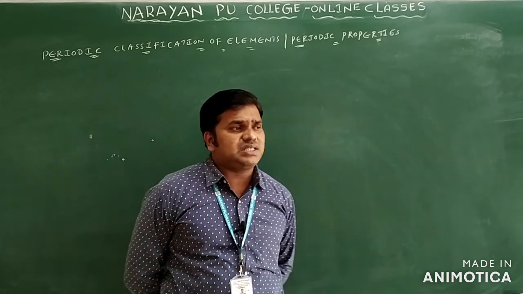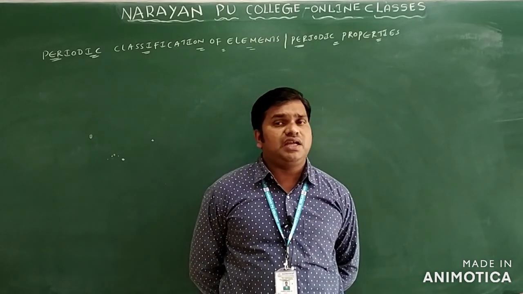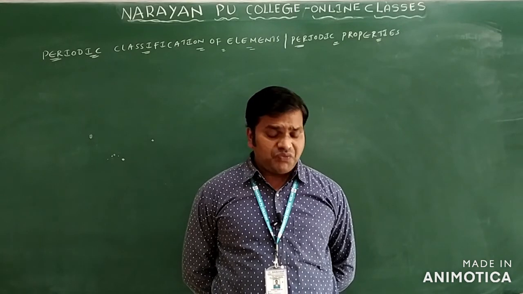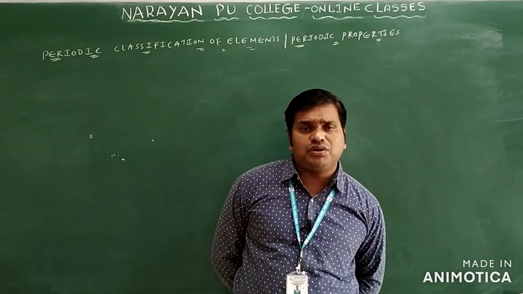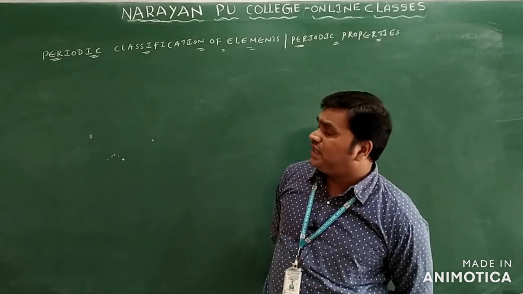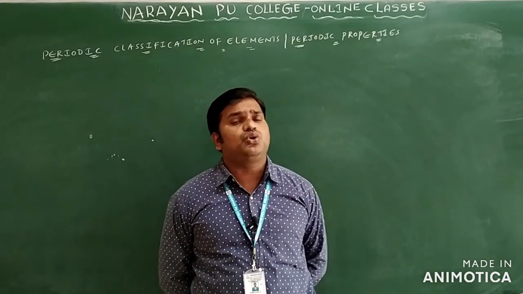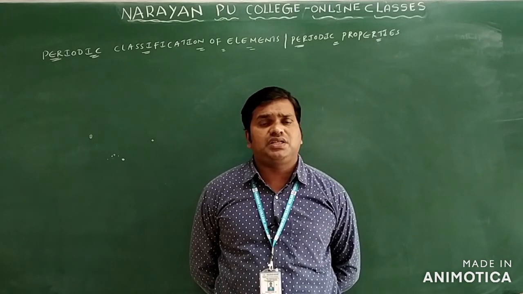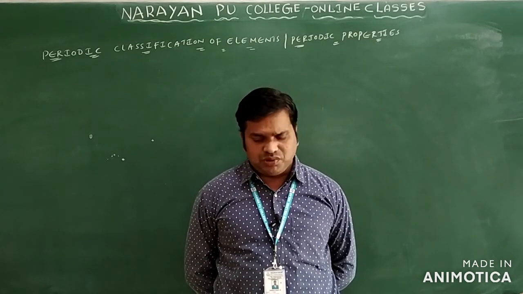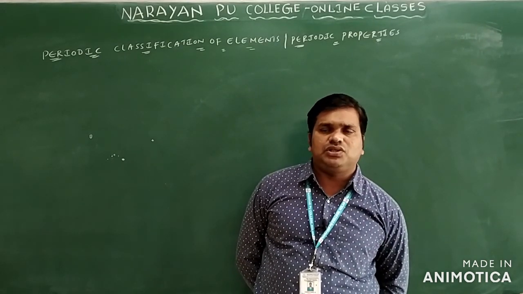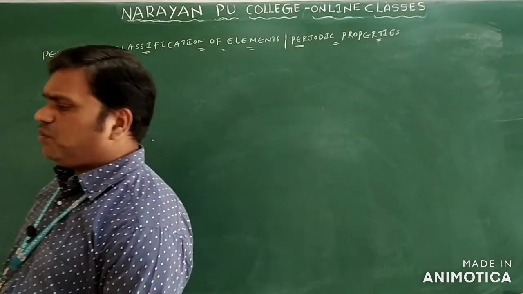Why did they want to construct the periodic table? Because it is easy to identify the properties of elements when they are present in one set of elements only. For that they wanted to classify the elements in the form of which one? The periodic table only. So this is the introduction to the periodic classification of elements. Means what? Why do we need classification of the elements? Because to know the properties of each and every element in the periodic table, it is difficult only. For that we want to classify all these elements into one table, in the form of the periodic table only. So this is the history behind the construction of the periodic table only.